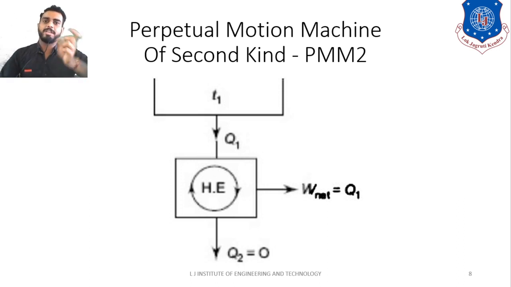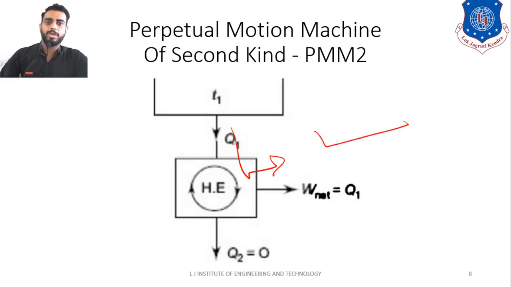Fictitious means it is not possible, it is an imaginary machine. So it is a fictitious machine which is able to convert heat into work completely. We know that it is not possible, but if such a machine exists, then it will be known as PMM2. Clear? I hope you are clear up to this point.